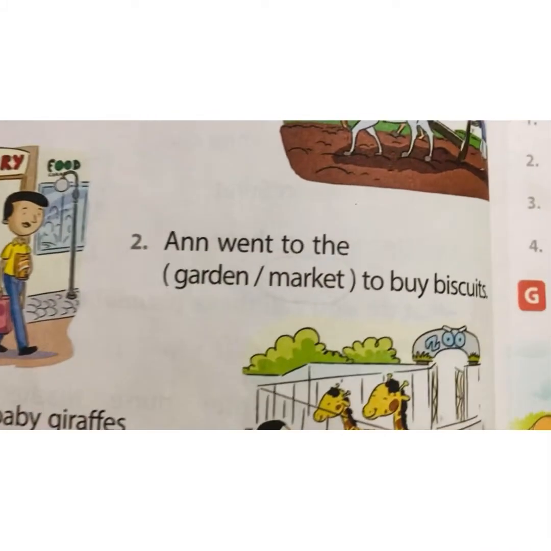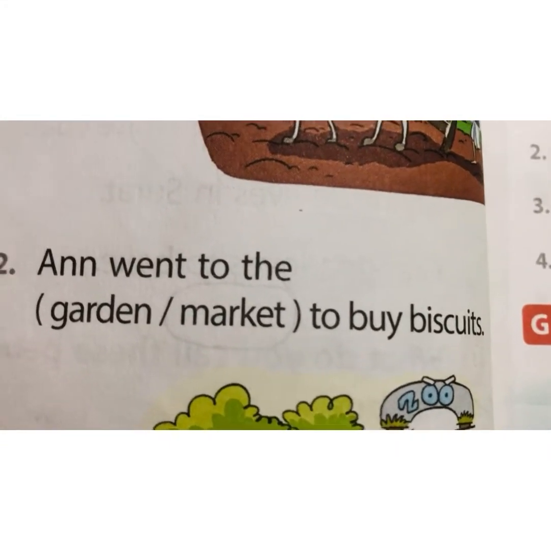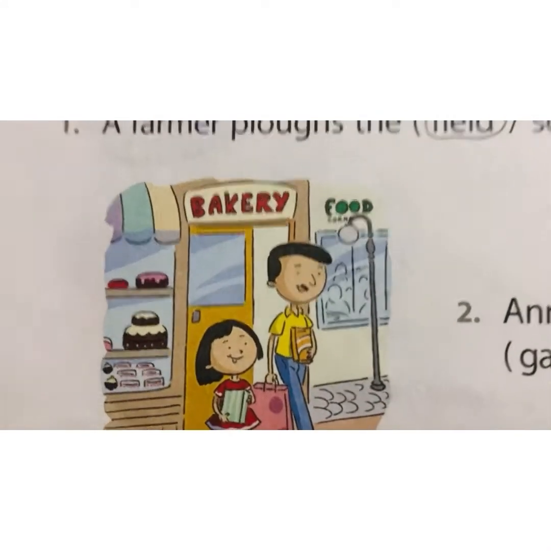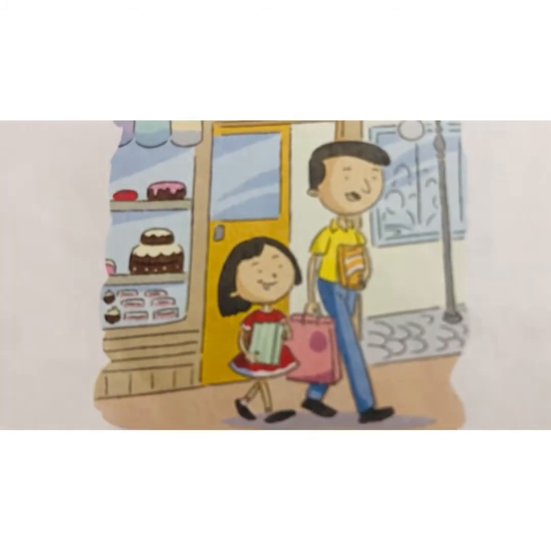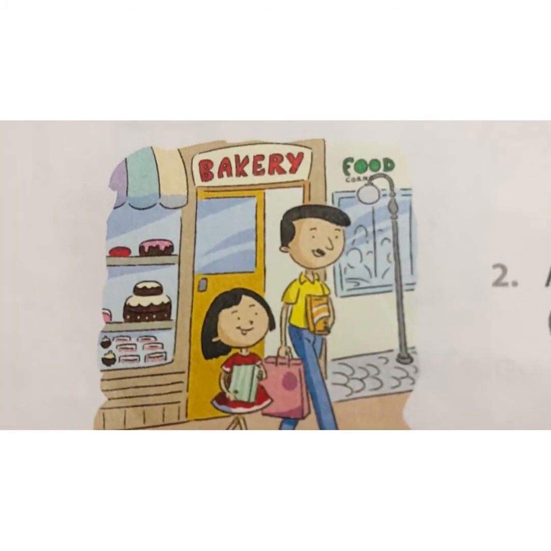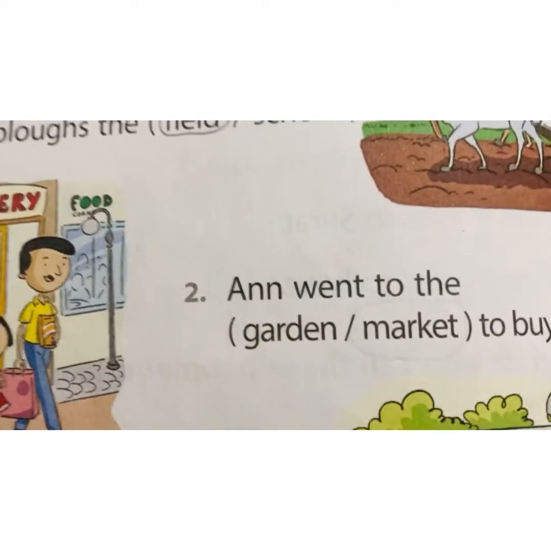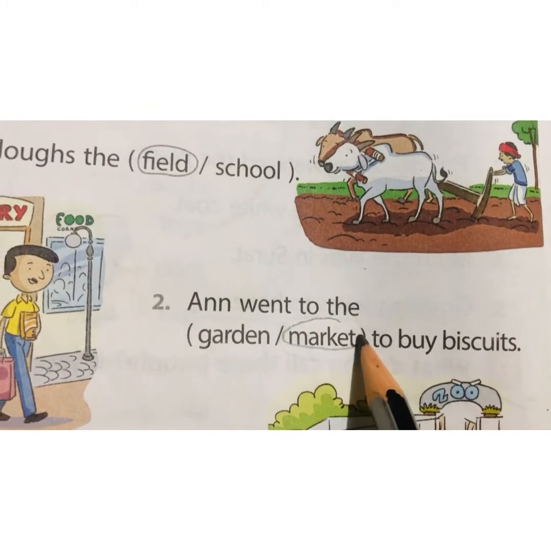Second, Anne went to the garden or market to buy biscuits. Can you see this girl? She is Anne and she is in the market. So the correct option will be market. So we will circle this.